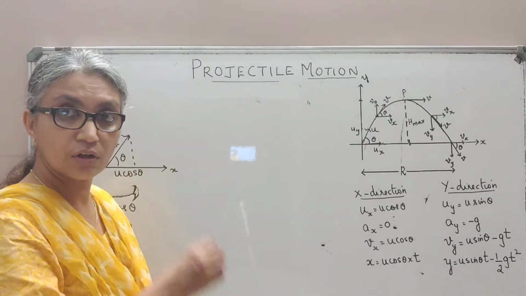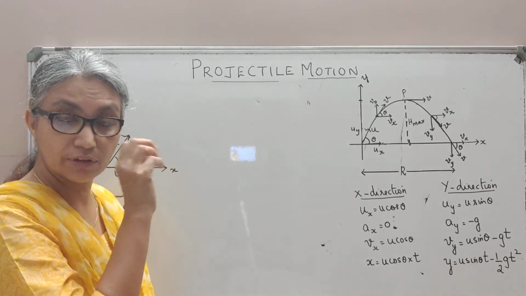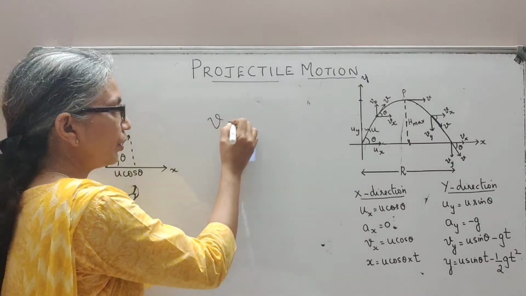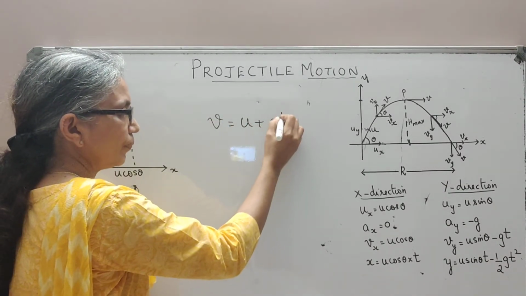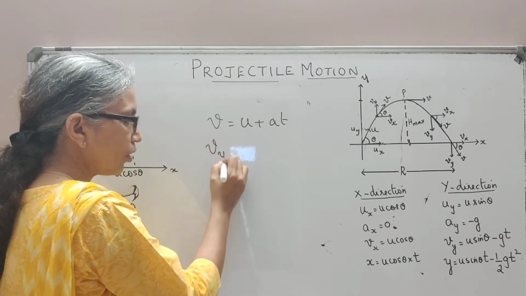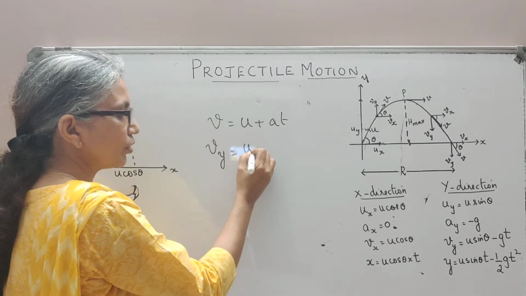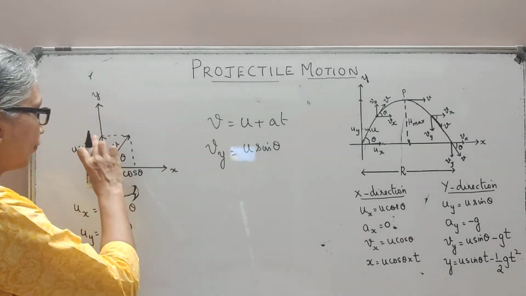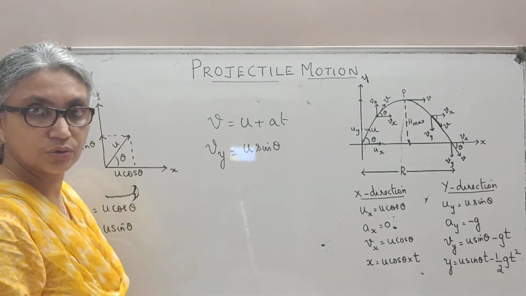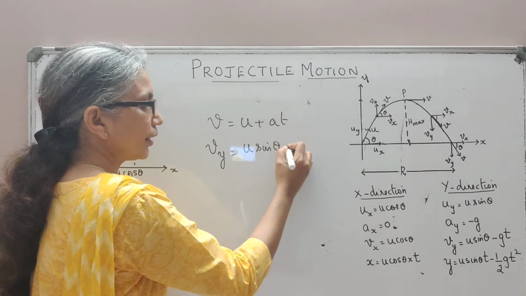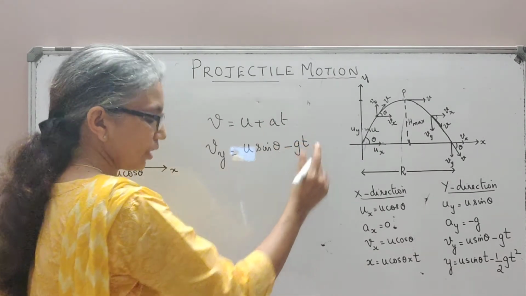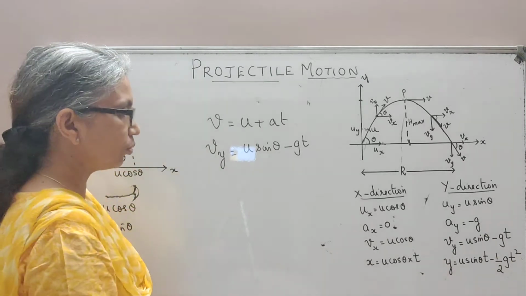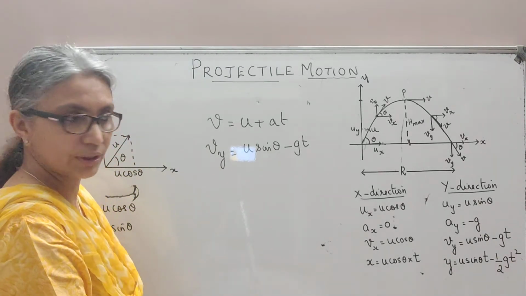Then to find the component of instantaneous velocity, velocity at some instant, we can use the formula v equal to u plus at. So we are talking about the y component, which means the initial velocity should be u sine theta, because the initial velocity along the y direction is u sine theta. Then this I'll take as minus g into t, and that is how we got our equation here, vy equal to u sine theta minus gt.